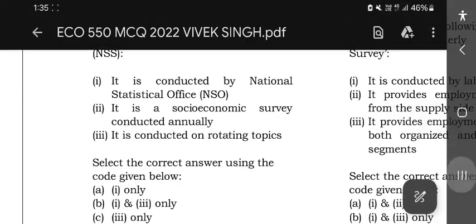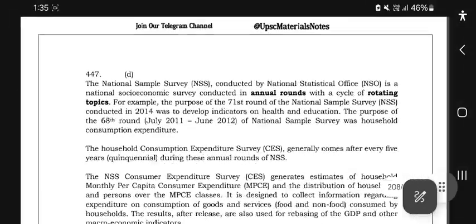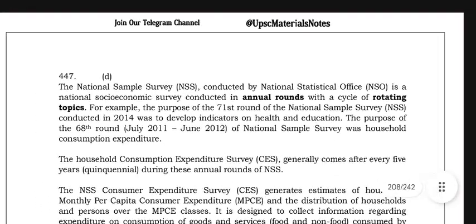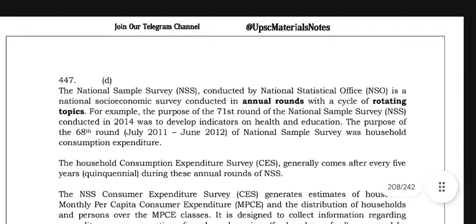Okay, National Sample Survey. The National Sample Survey, NSS, is conducted by the National Statistical Office, that is NSO. It is a national socio-economic survey conducted in annual rounds with a cycle of rotating topics.